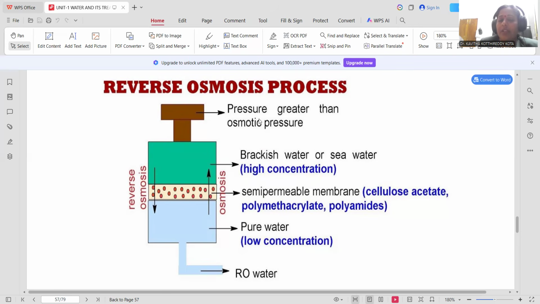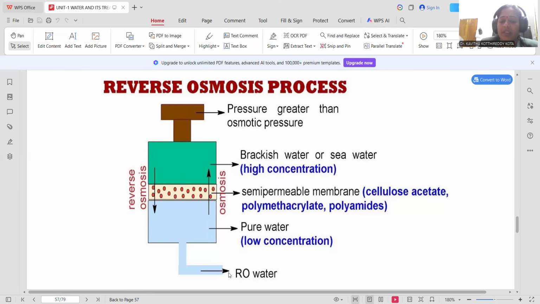If a pressure in the range of 15 to 40 kilogram per centimeter square is applied through this piston, that is obviously greater than the osmotic pressure, then only the osmosis process gets reversed, and water from the brackish water travels through the semi-permeable membrane and enters the lower chamber called pure water.